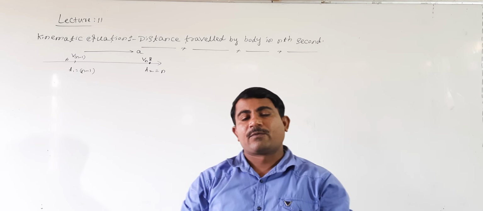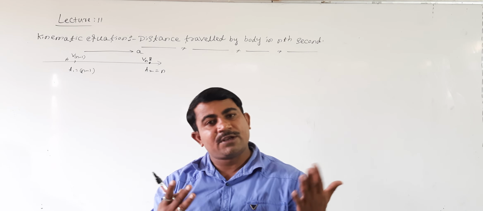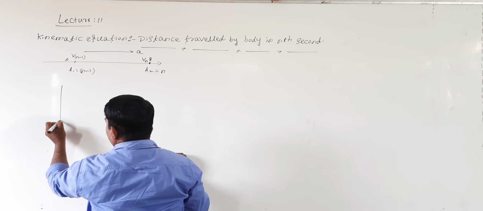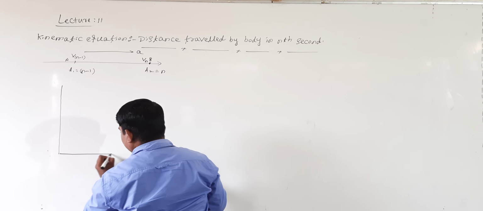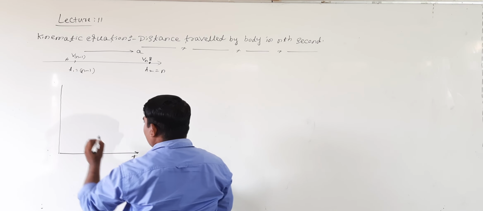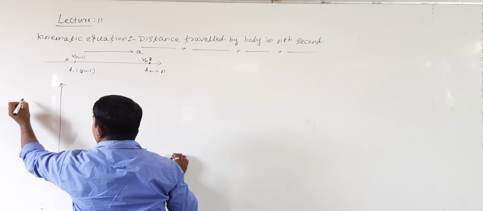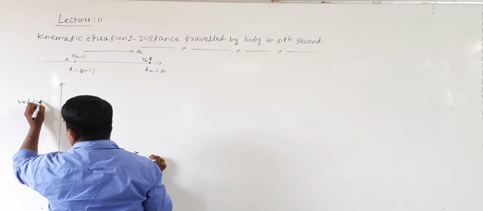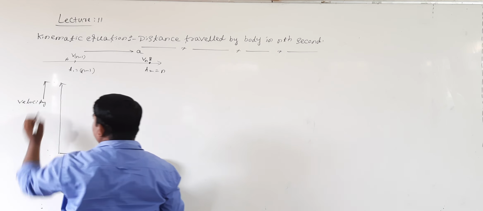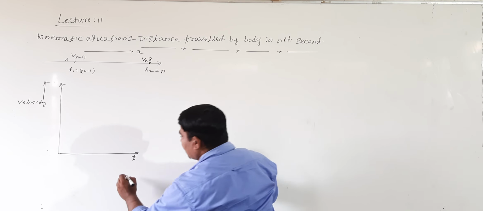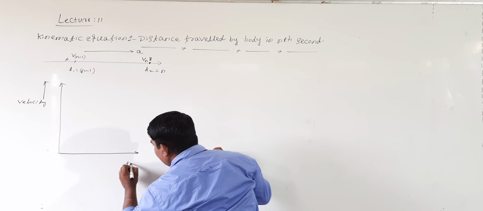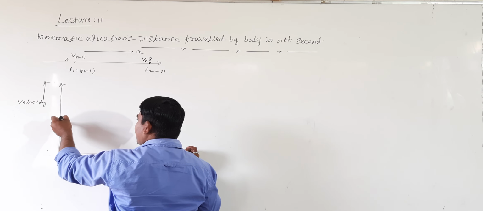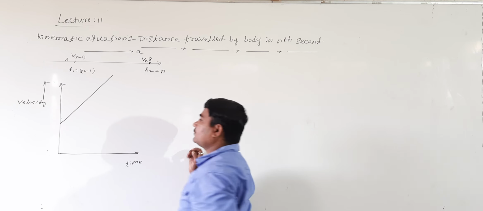Right? We know the velocity time graph for uniform acceleration. Shall I draw here? This is the velocity time graph. Time is along the x-axis, then velocity is along the y-axis, in this direction. Right? For uniform acceleration, this is the time t. What is the nature of the graph? For uniform acceleration, this is the nature of the graph.